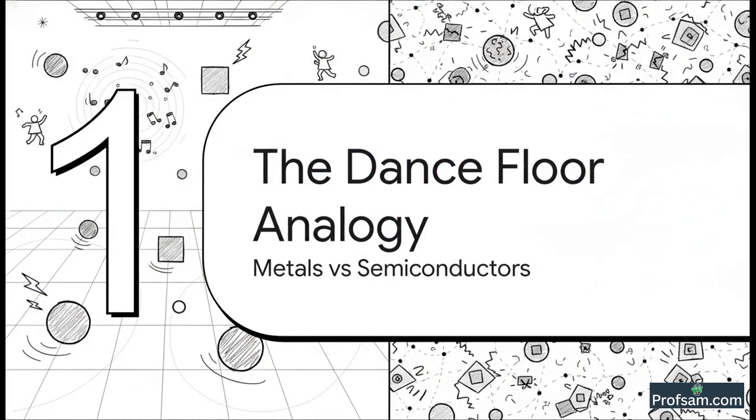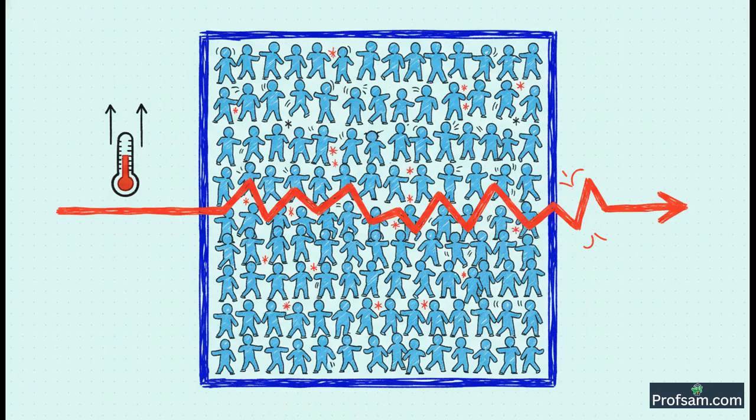Okay, so to understand this properly, we're going to use a very simple story. Just imagine two different kinds of dance floors. I'm telling you, this one single analogy will make the whole concept for both metals and semiconductors bilkul crystal clear. First, let's imagine a metal. A metal is like a super crowded dance floor, okay?